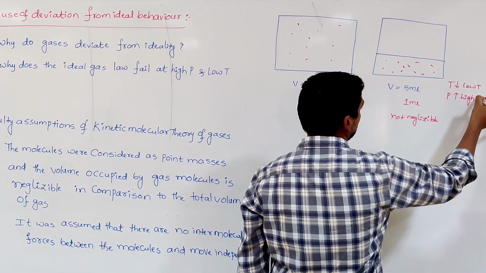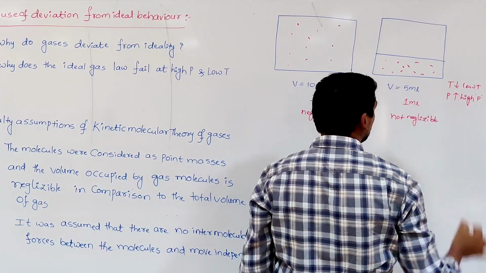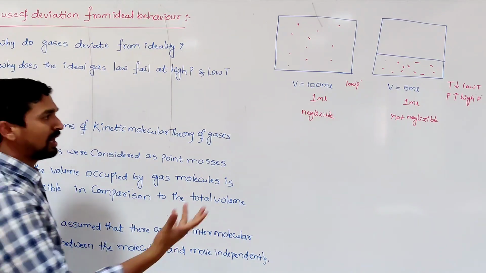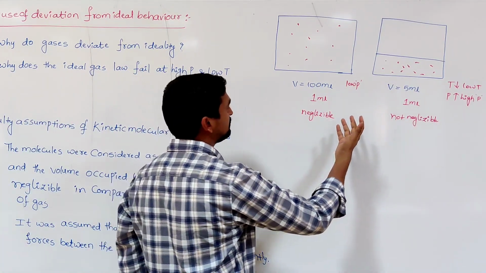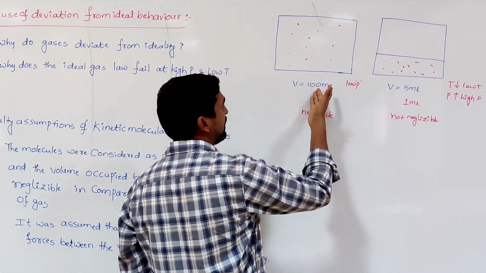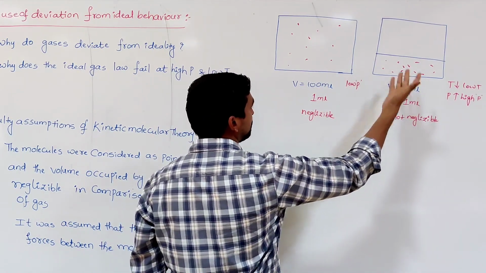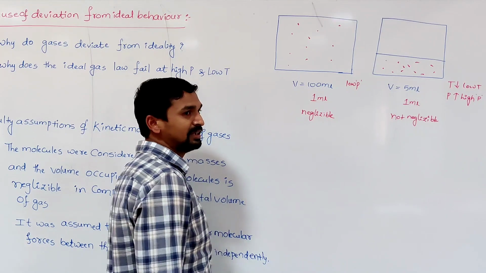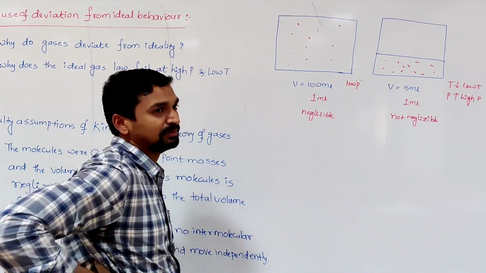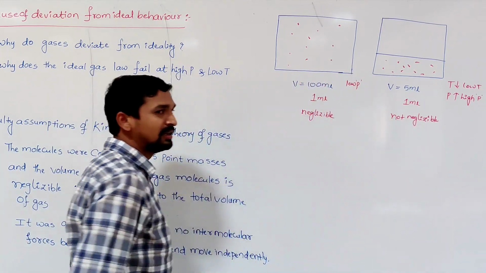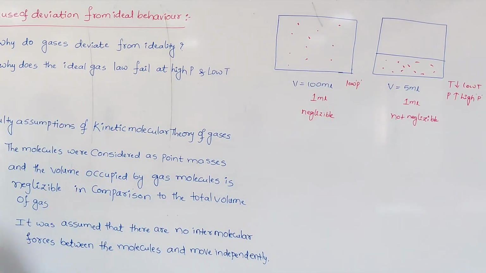This is one of the reasons for deviation from ideality, because normally whatever the volume of the gas is, we can substitute it. Here you can substitute 100 ml. Here how much can you substitute? 5 minus 1, that is 4 ml, you can substitute. That's why you are getting a smaller value. So there should be a deviation. Where is 100, where is 4 ml? So there is a large deviation in the volume occupied by the real gas molecules as the conditions change.